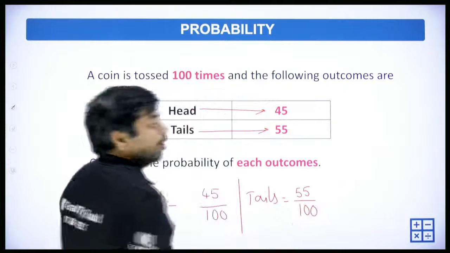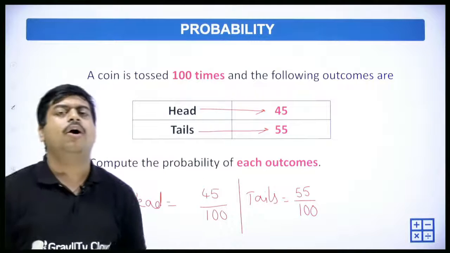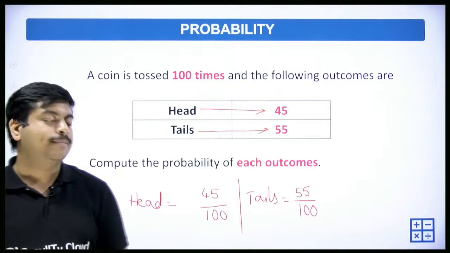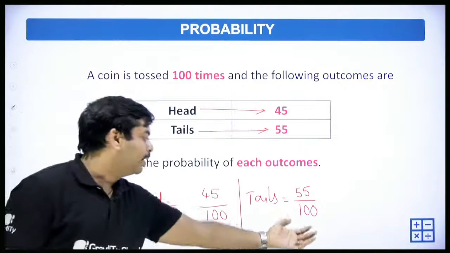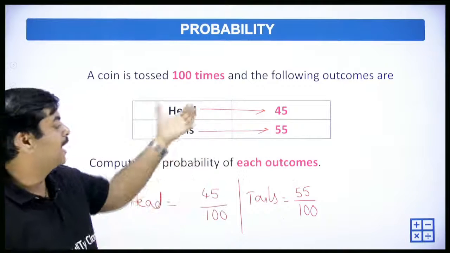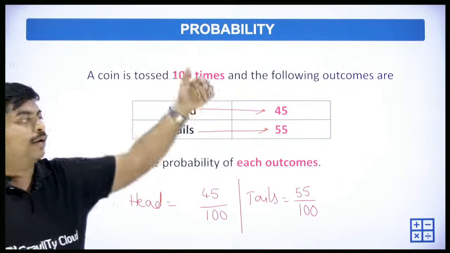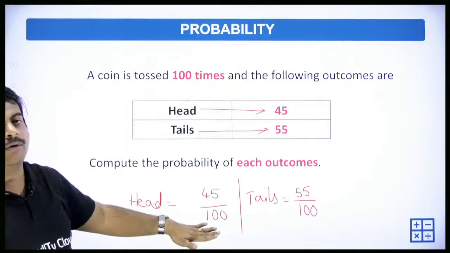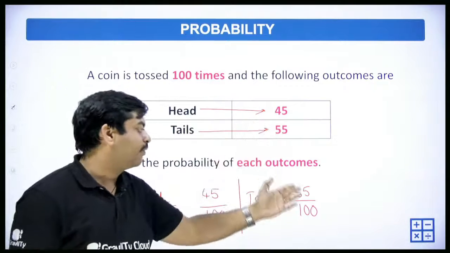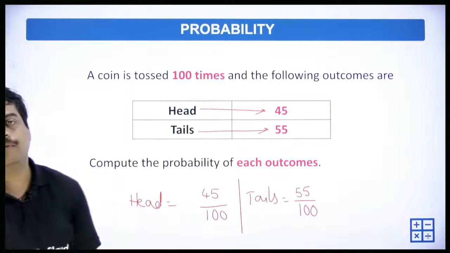What is the probability formula? Number of favorable outcomes by total number of outcomes. The total number is 100. Out of that, 45 and 55 are the favorable cases for heads and tails. Number of heads by the total number of times we are tossing the coin. Number of tails is 55, by 100, the total count.